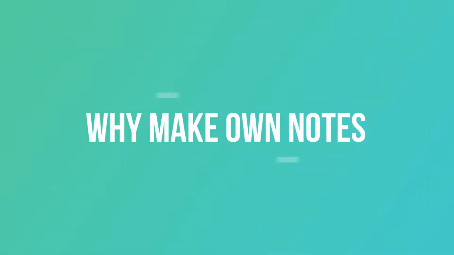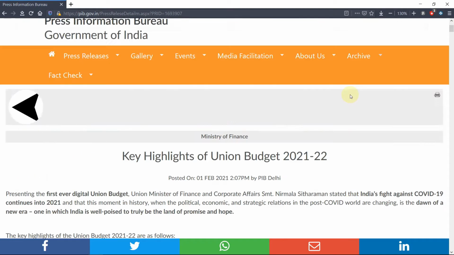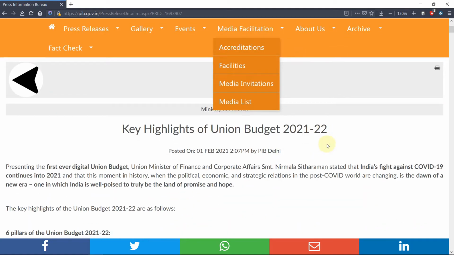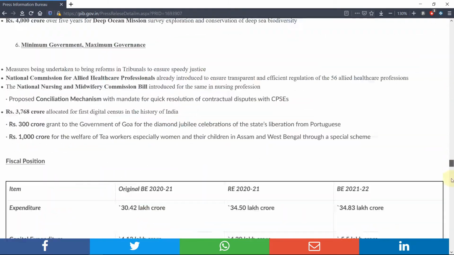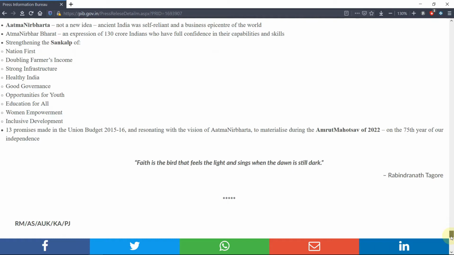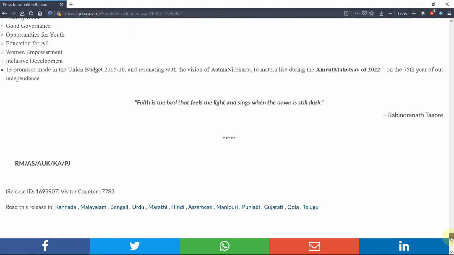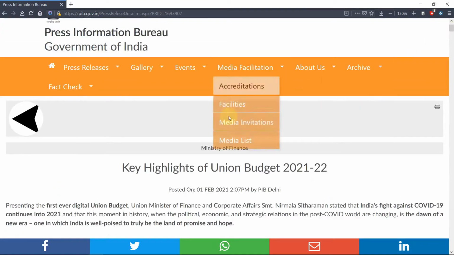So why should we make our own notes? Because if you depend on any other external sources for making any notes, they may omit any information or they may include any information which is not necessary. However, when you prepare your own notes, you will be able to understand the gist of the budget as well as you can select only those important things which are truly necessary from the examination point of view and create your own notes.